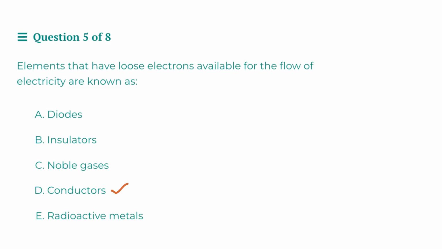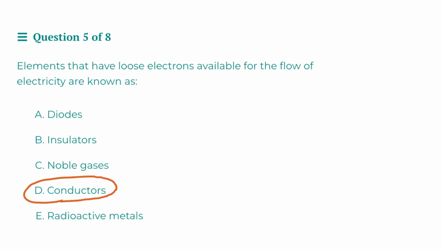Then this brings us to D, conductors. Now, conductors are essentially the opposite of insulators. And we already said that insulators are essentially the opposite of what we're looking for. So, by a little bit of clever deduction, we can determine already that conductors is the correct answer.